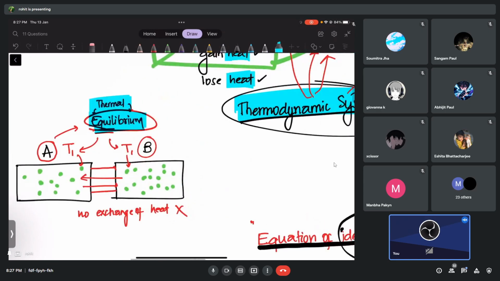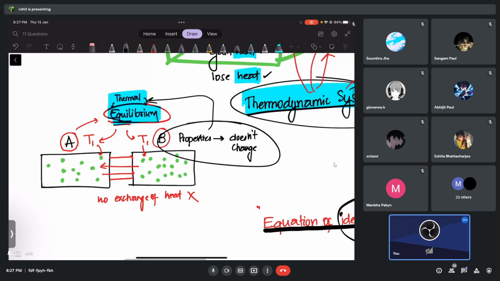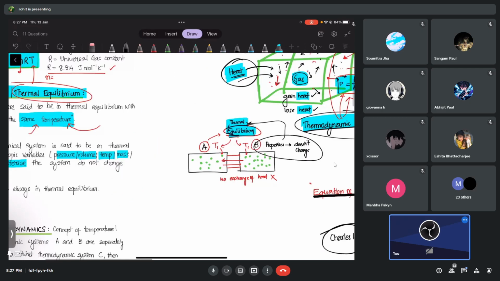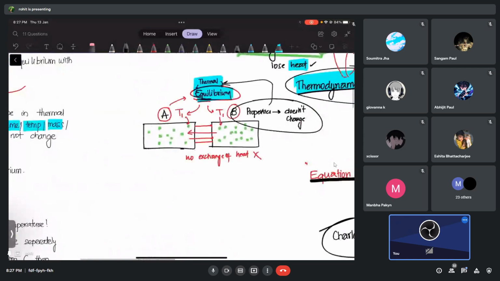And if they are not exchanging heat, nothing much is happening, right? Then the properties of the system, do you think they change or do not change? They do not change. That is the meaning of thermal equilibrium. Guys, is it okay what I said just now? What is the meaning of thermal equilibrium? Okay, so is there a possibility that there can be more than two systems and all three systems can be in thermal equilibrium or not? Yes, there can be another system which is at a different or the same temperature, guys.